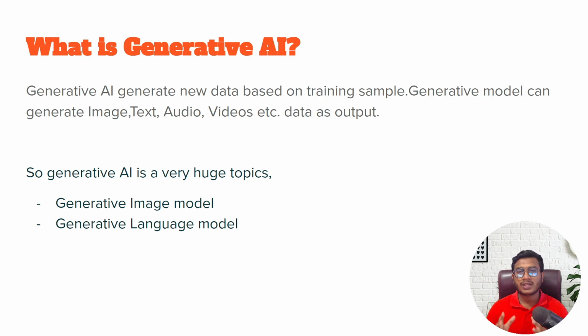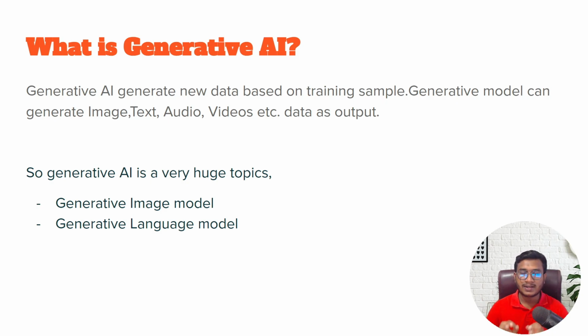That means whenever we prepared the data for training, we prepared the input data as well as the output data. That means you have to pass the X data and Y data, input and output both. If you give input and output both, it will learn the relationship between input and output. It will learn the pattern from the data. Then it will be able to predict something on top of the test data. So that was the idea in the discriminative model, that means in the prediction model, right?